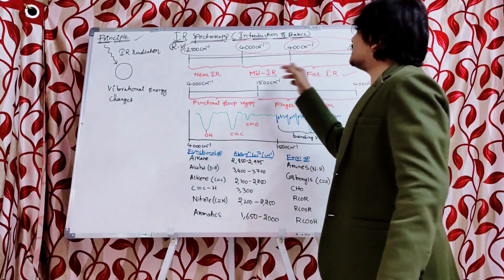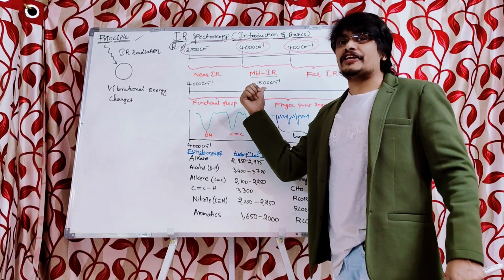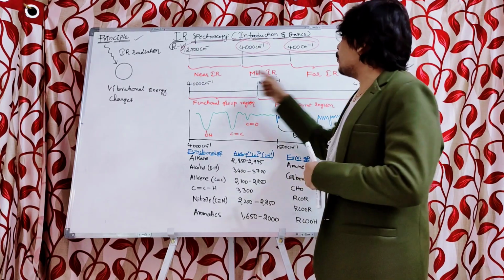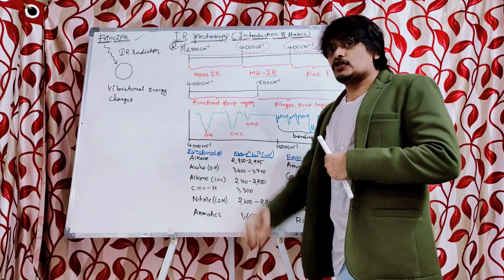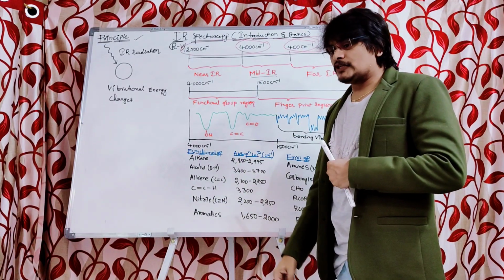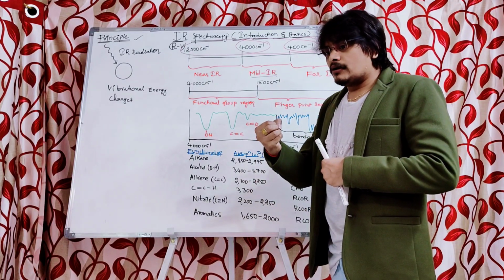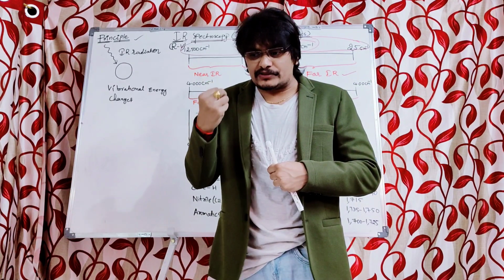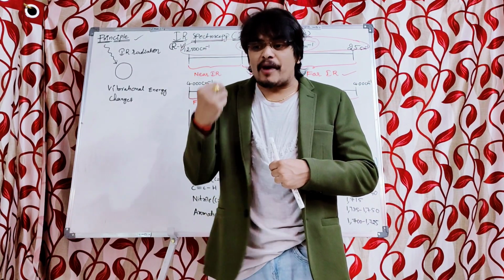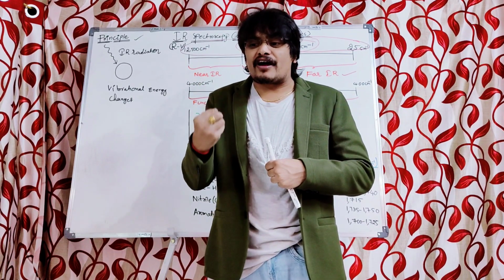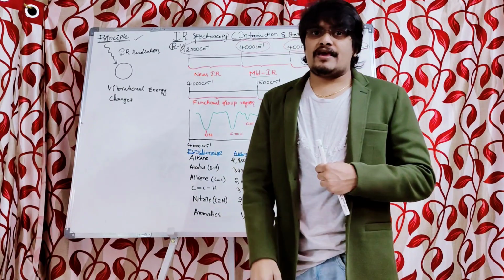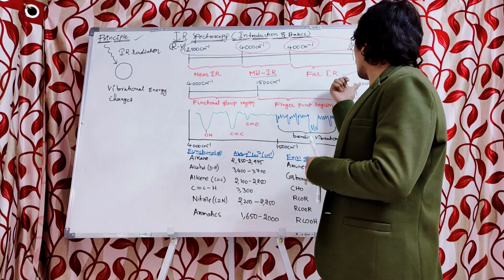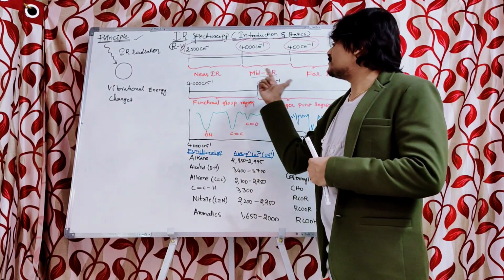The mid-IR region is the one especially used in IR spectroscopy, ranging from 400 to 4000 centimeter inverse.